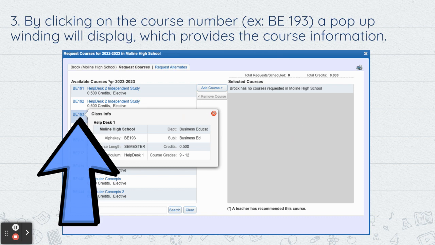So you're going to look over here on the available courses, and if you click on a course number, it's going to have a little pop-up window that's going to tell you how long it is, give you an idea of what it is, what grade levels can go into that class, that kind of thing. If you come down here, there's a little search bar. If you want to type in whatever class you're looking for, you can hit search and look for the classes that way.